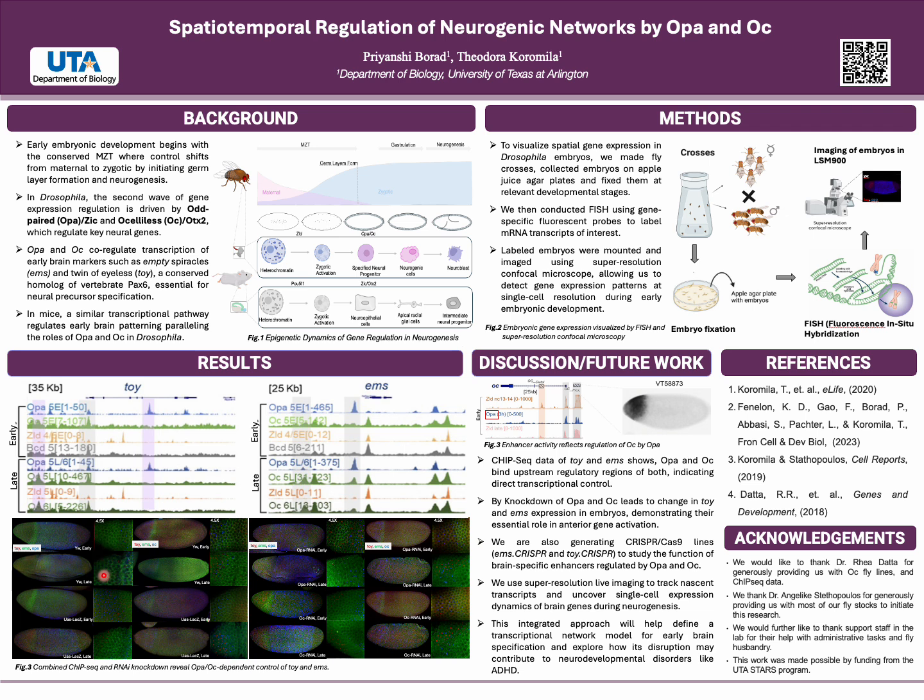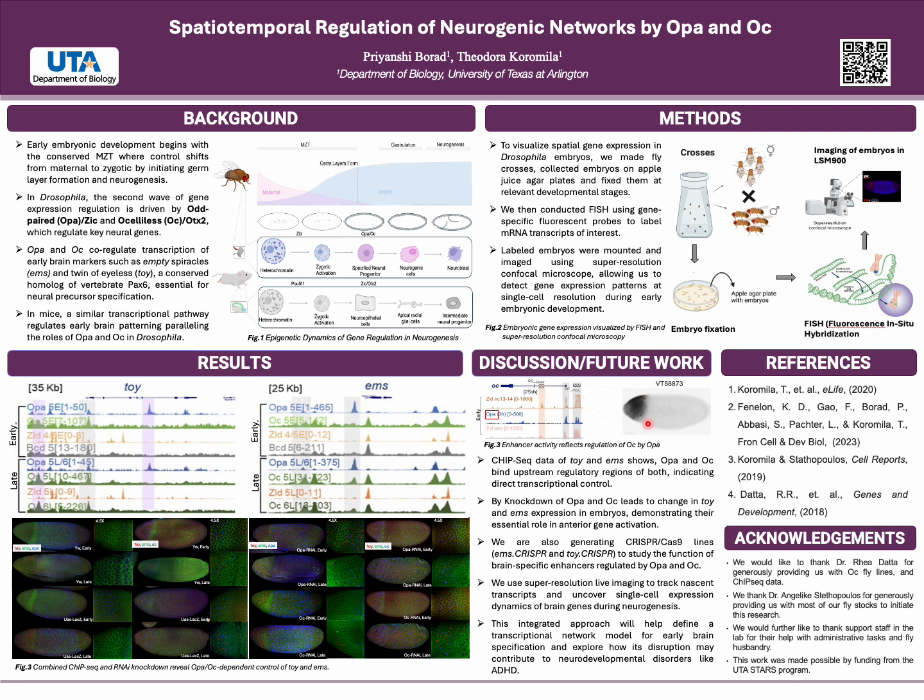As you can see on the right hand side of the embryo images, there are 4.5 times zoomed-in images which highlight the expression patterns at the nuclei level, showing how transcription is spatially altered in knockdown conditions. And here we have shown ChIP-seq data which shows how OPA is regulating OC.